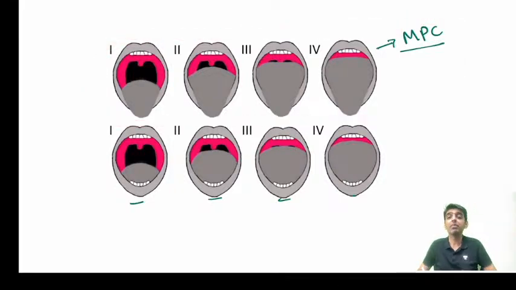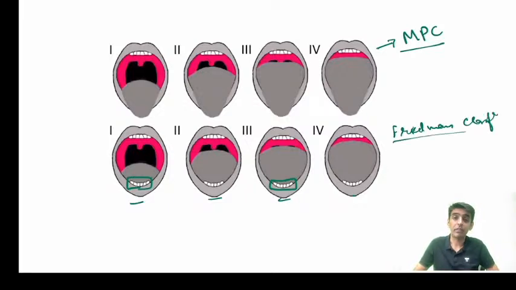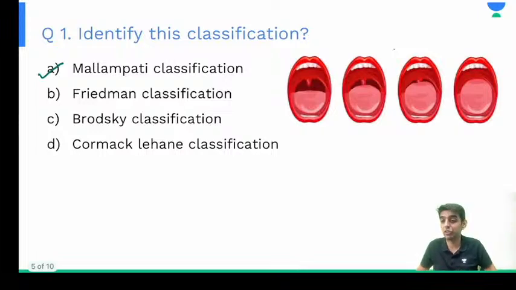But what about the second one? Here again the mouth is open, but what is happening here? The tongue is not protruding out. So how will you differentiate? With the lower incisor teeth, whether you are able to see or not. So look at the difference between the two. One, tongue is protruding out, second, tongue is not protruding out. So what is the second one? This is your Friedman or Friedman's classification, right?